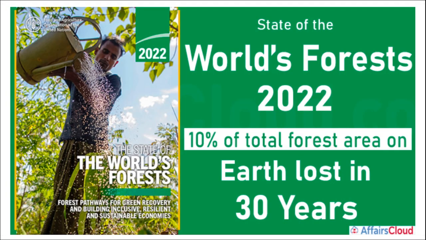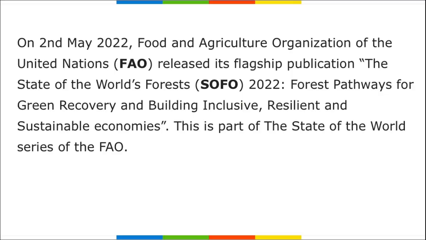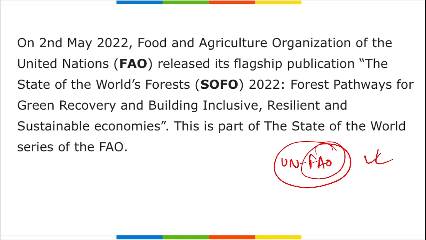Moving on. Next, we will be talking about the State of the World's Forests report. This stated, and we have discussed it, that in the past 30 years, Earth has lost about 10% of the total forest area. And this data was released by which organization? The United Nations Food and Agriculture Organization released this particular data, and this is also known as SOFO. So SOFO is the State of the World's Forests report.